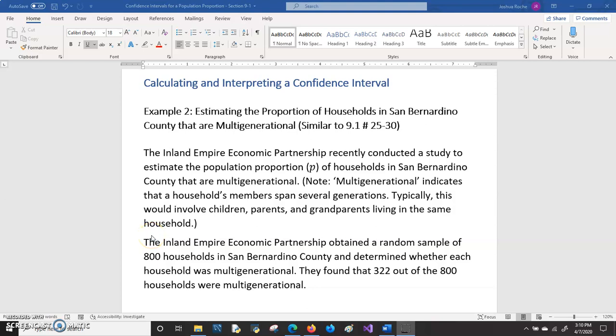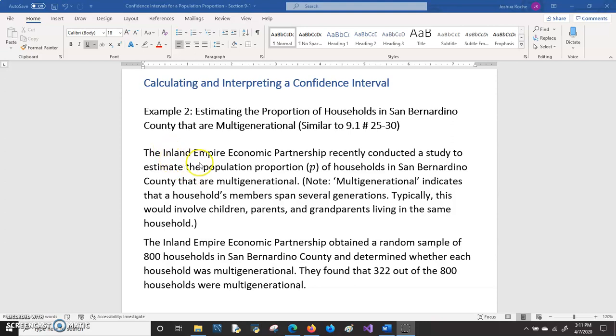We'll take a look at another example of calculating and interpreting a confidence interval. And this example is going to involve estimating the proportion of households in San Bernardino County that are multi-generational. This example is similar to 9.1 numbers 25 to 30 in the homework.